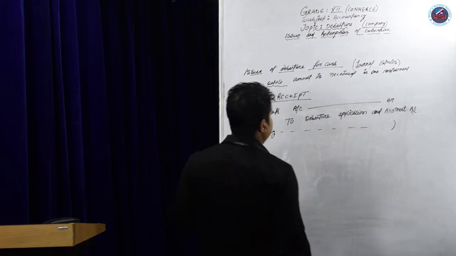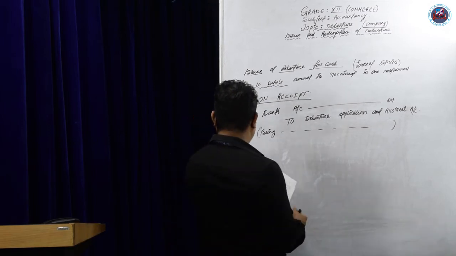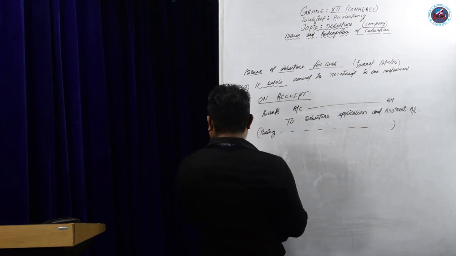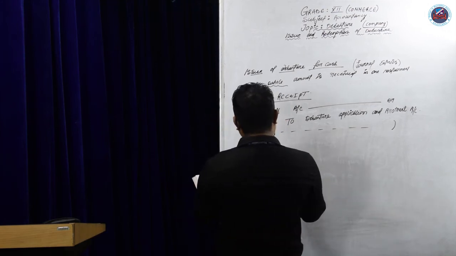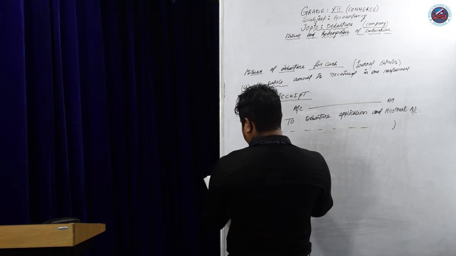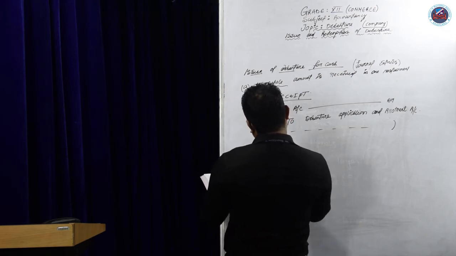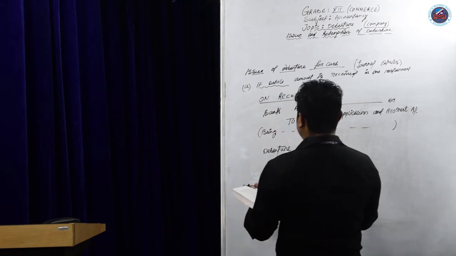Same as before. Now for the transferring entry, that is the allotment when the debenture is allotted. So the entry will be the debenture allotment entry. You can also write it as a transfer entry.